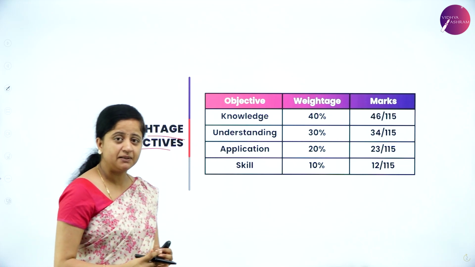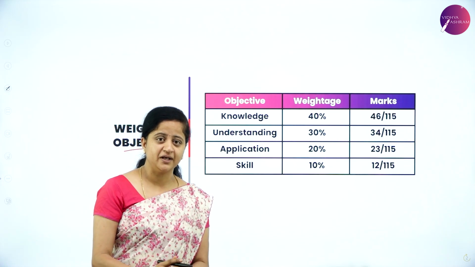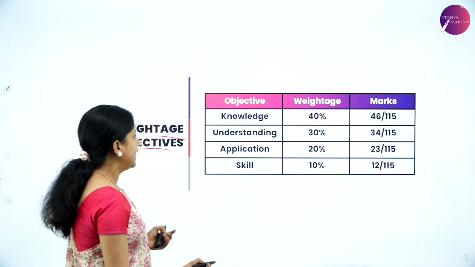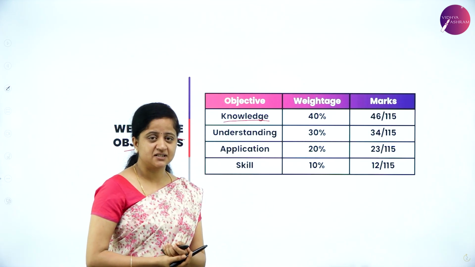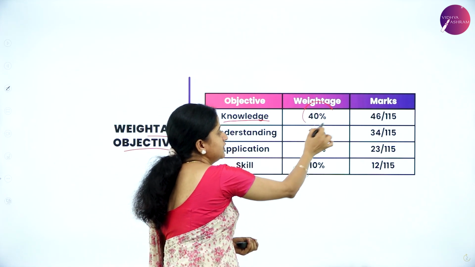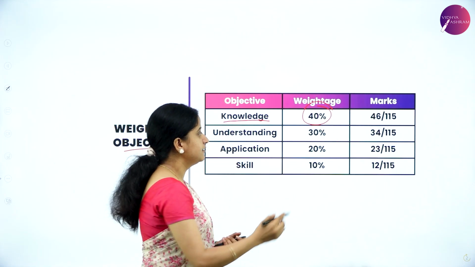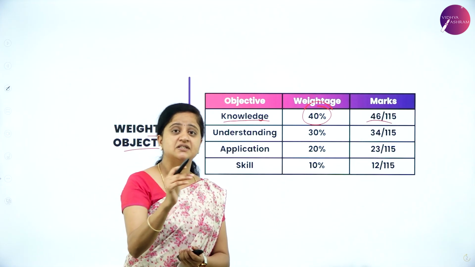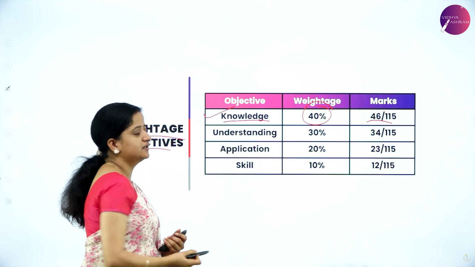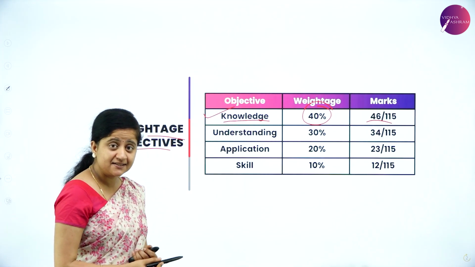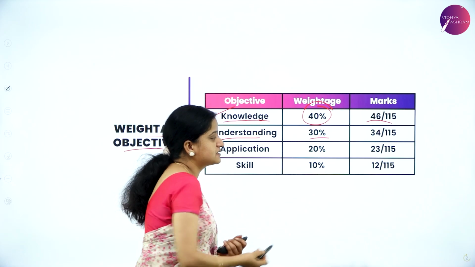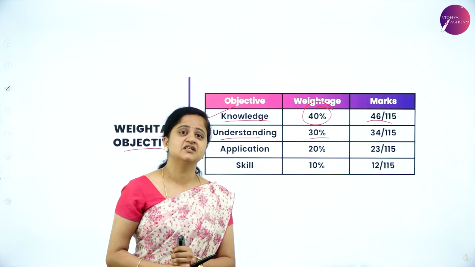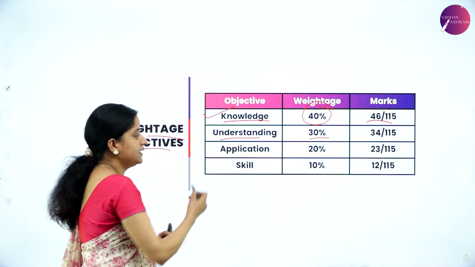In the question paper of your board examination, the objectives weightage are like this. You will be having knowledge based questions, and the weightage for these questions is 40%, which means you will be having 46 marks out of 115 in your question paper, and that is based on the knowledge. And based on the understanding, you will be having 30% of questions. That means out of 115, you will be having 34 marks in your question paper. That's based on your understanding.